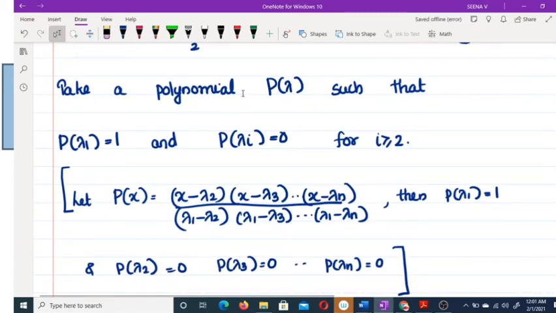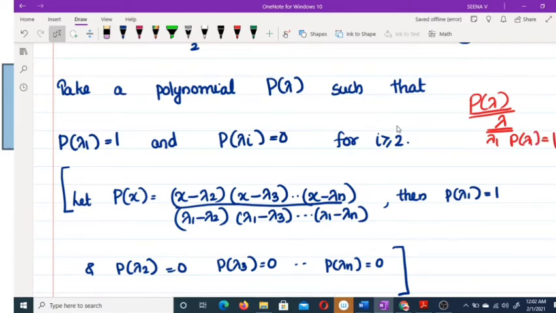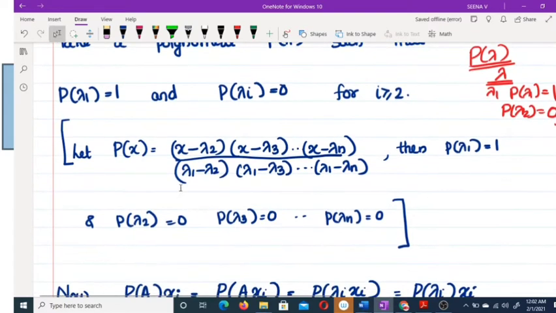Now take a polynomial p of lambda such that p of lambda 1 is equal to 1 and p of lambda_i equal to 0 for i greater than or equal to 2. That means a polynomial in lambda: if lambda is replaced by lambda 1, then p of lambda 1 must be 1, and if replaced by lambda 2, then p of lambda 2 must be 0. Does there exist such a polynomial? Yes, this is one such polynomial: p of lambda equal to the product of lambda minus lambda 2, and so on.